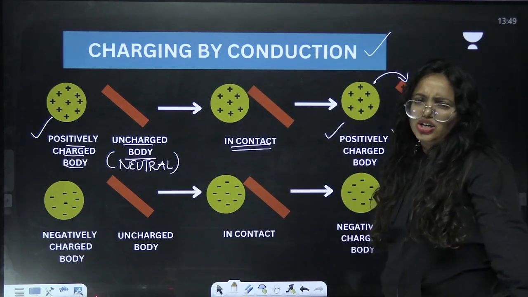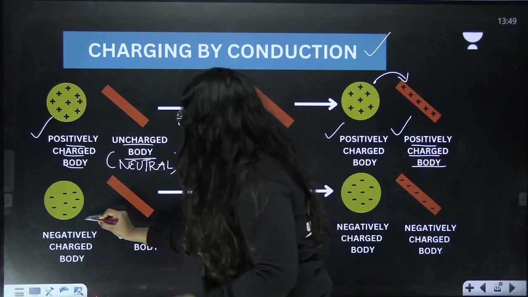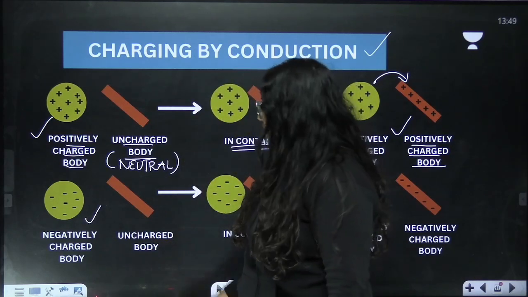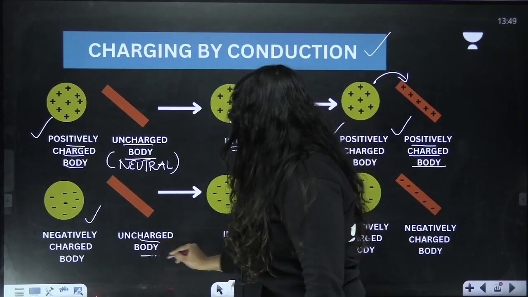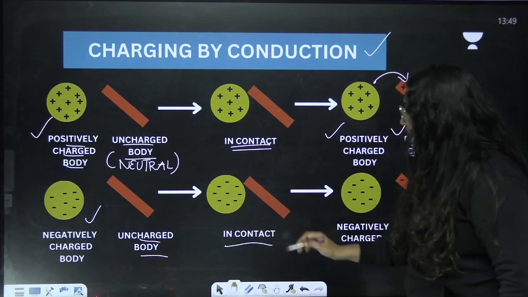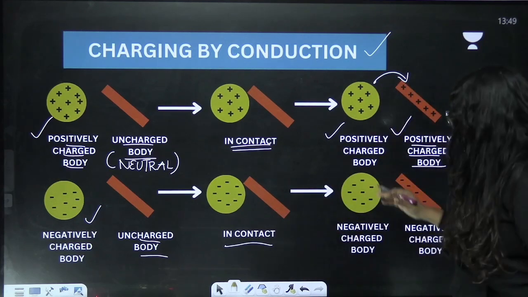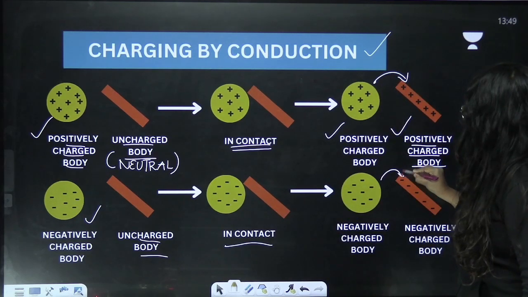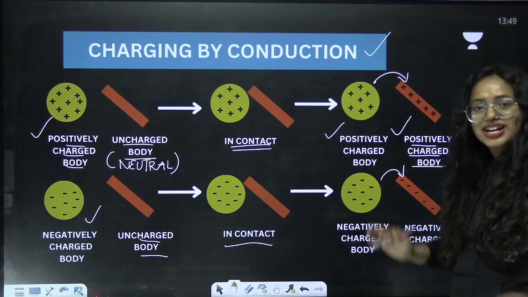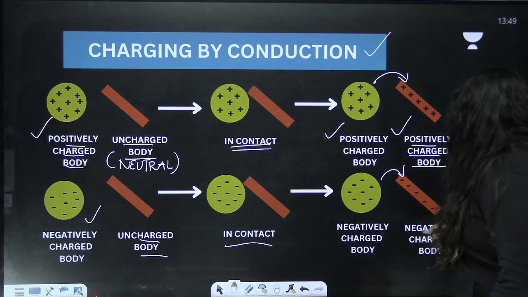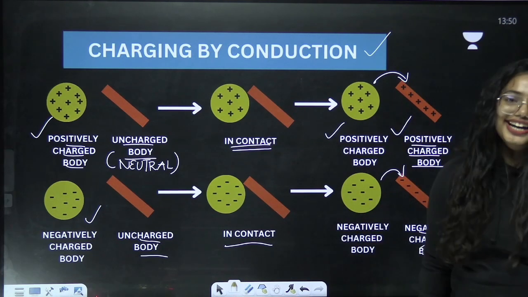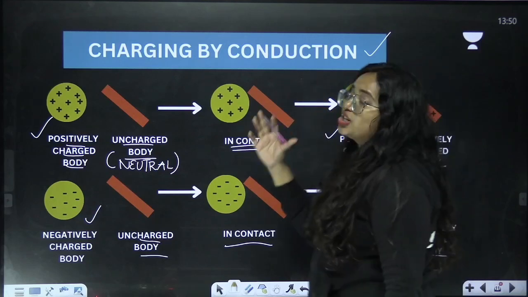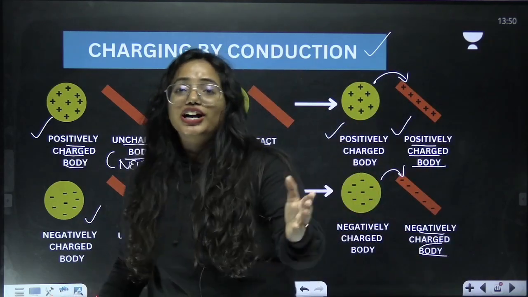Similarly, I can take a negatively charged body too. Here I have considered a negatively charged body. I have a neutral body too. If I try to make them in contact, what happens? The charges can flow from a negatively charged body to the neutral one, so that this can also become a negatively charged body. Clear? So this is all about charging by conduction, and I hope you're clear.